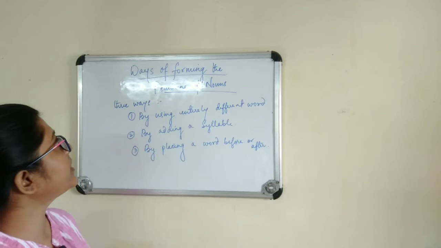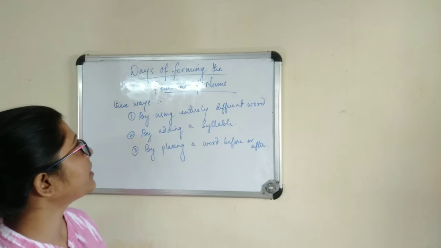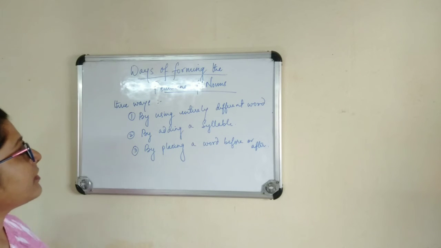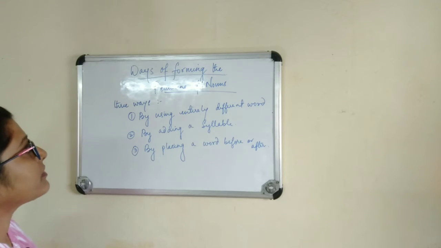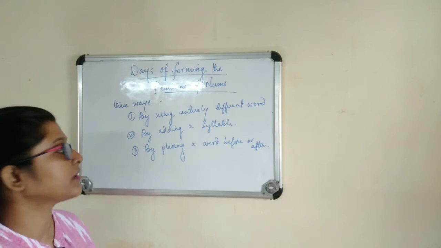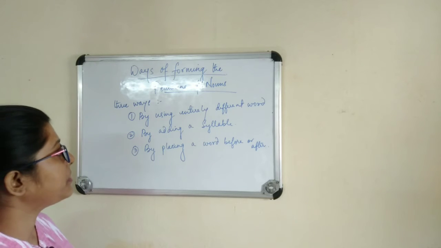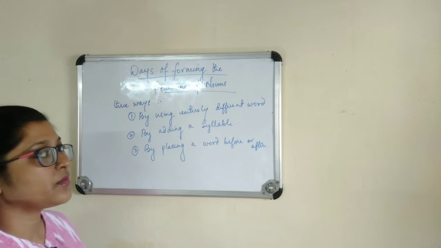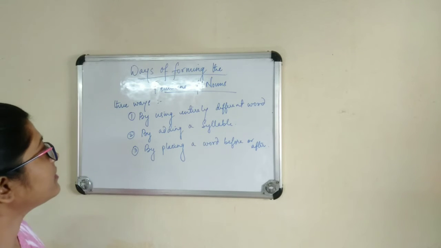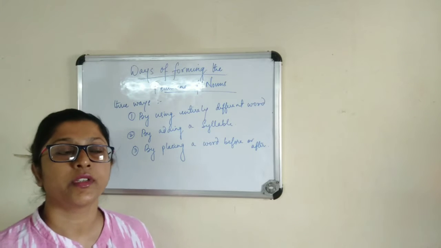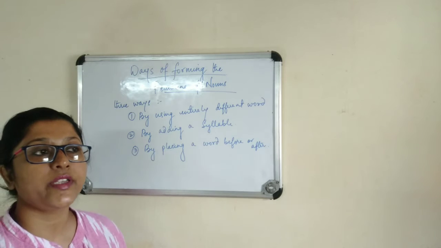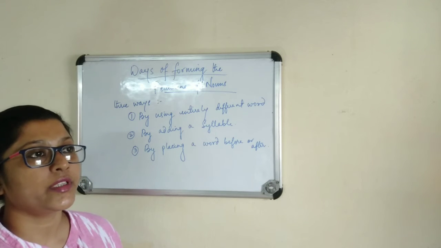So now we'll read about ways of forming the feminine of nouns. There are 3 ways by which we can form the feminine of nouns. The first one is by using an entirely different word. The second one is by adding a syllable. The third one is by placing a word before or after. So let's consider the first one, by using an entirely different word. So how can we say that this word is feminine?